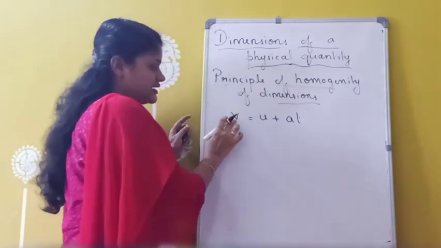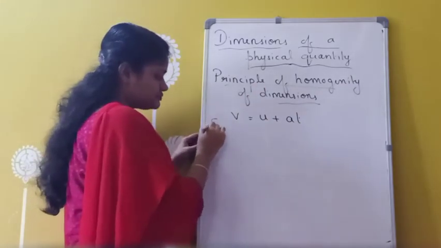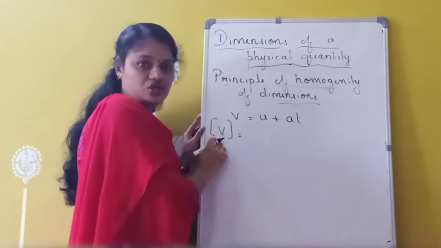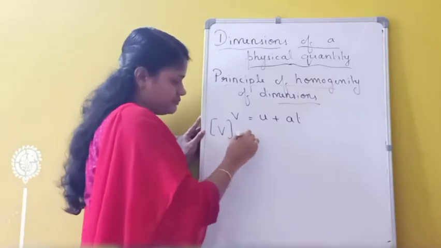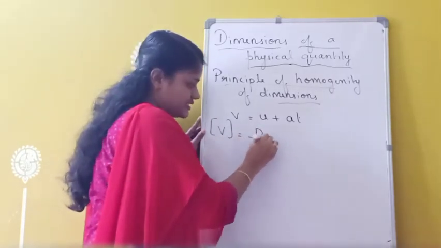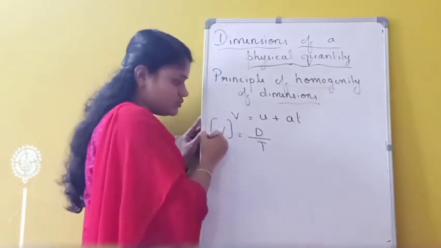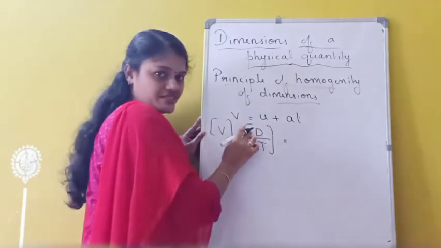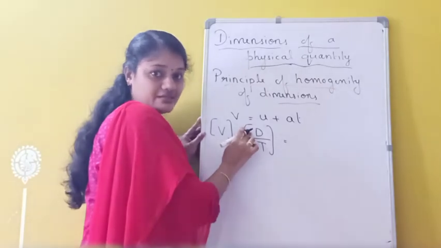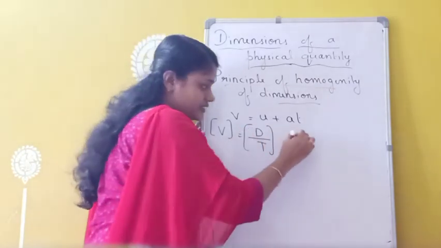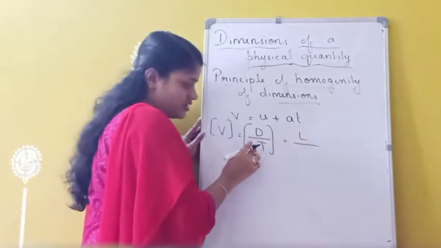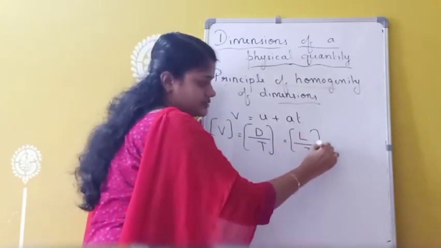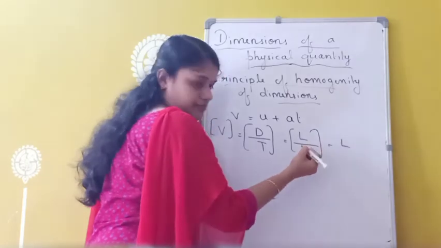Okay. Suppose I am taking dimension of velocity V. So how will you find dimension of velocity? We have the formula for velocity, displacement by time. That means we can write it as displacement divided by time. Okay, that is the formula for velocity. So what is the dimension of displacement? Displacement is equivalent to distance only. That means length. So what is the dimension of length? L. Divided by what is the dimension of time? T. So L by T. That means L, T, I am taking the numerator.